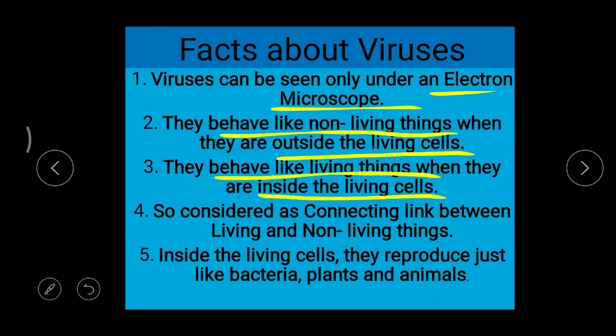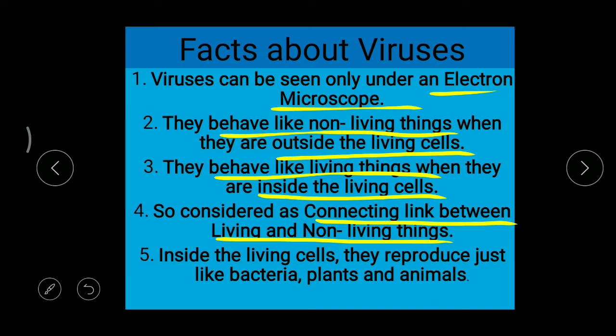Correct? That means inside the living cells, they act as living organisms, and outside the living cells they behave like non-living organisms, right? Okay, that's why these viruses are considered as a connecting link between living and non-living things. Clear? Connecting link between living and non-living.